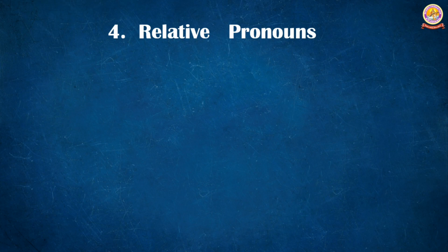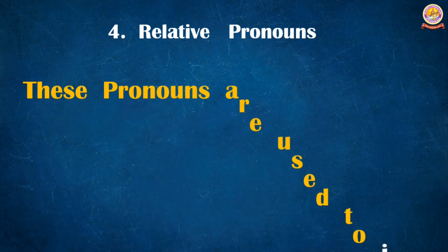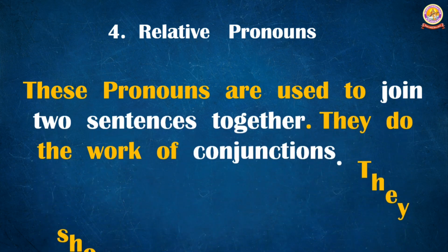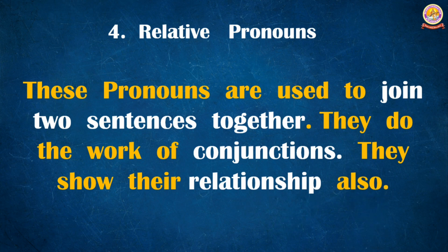Now, fourth one, relative pronouns. What are these relative pronouns? These pronouns are used to join two sentences together. They do the work of conjunctions. They show their relationship also. Relative pronouns means nothing but some pronouns we use as a conjunction to join two sentences together. Those pronouns are called relative pronouns.